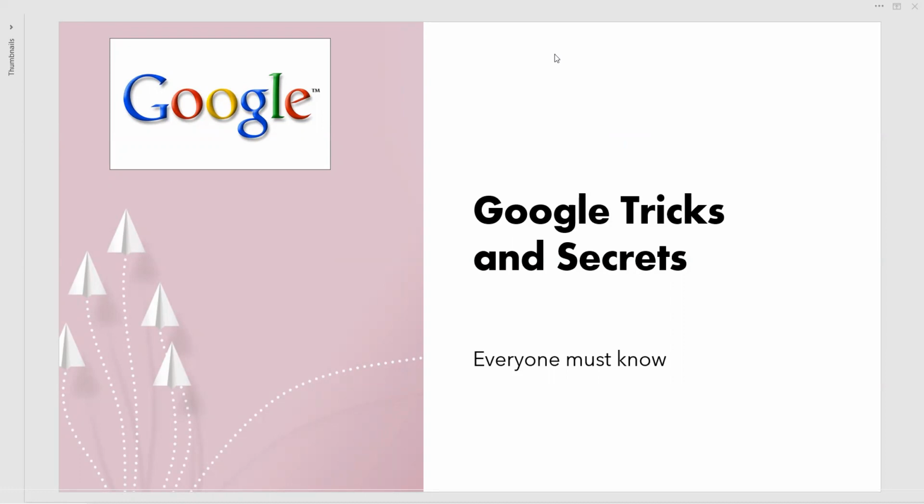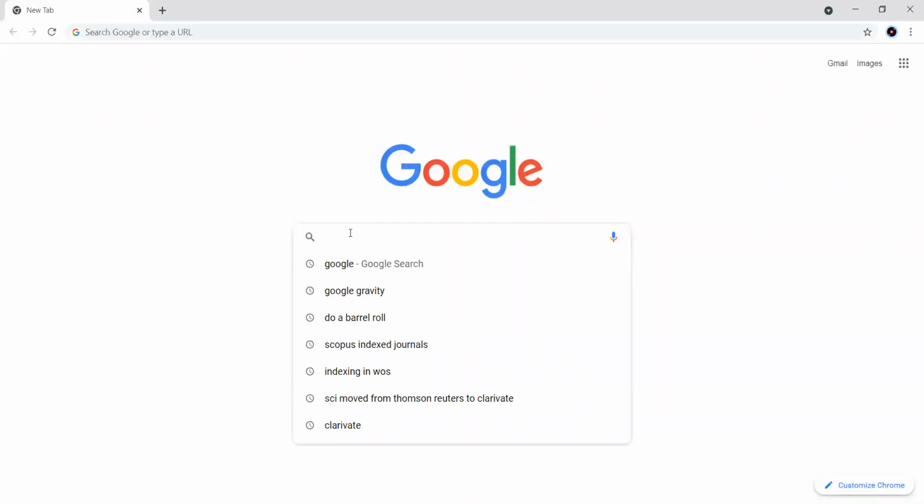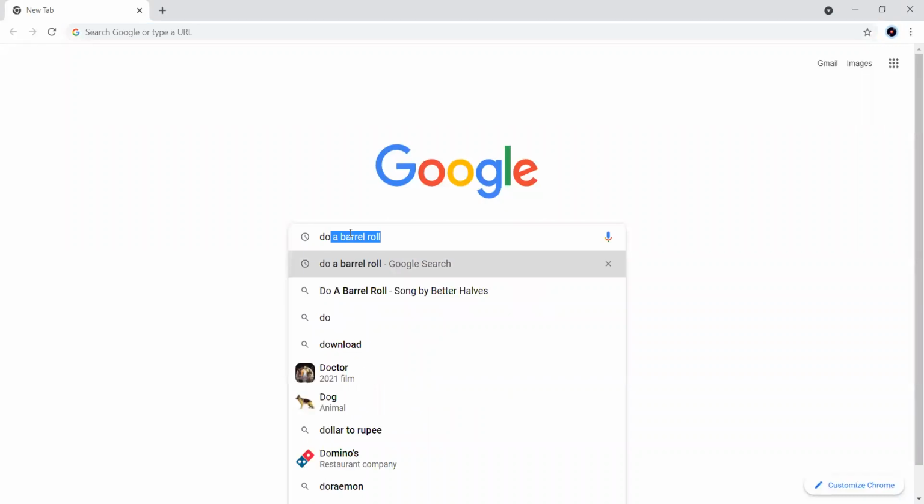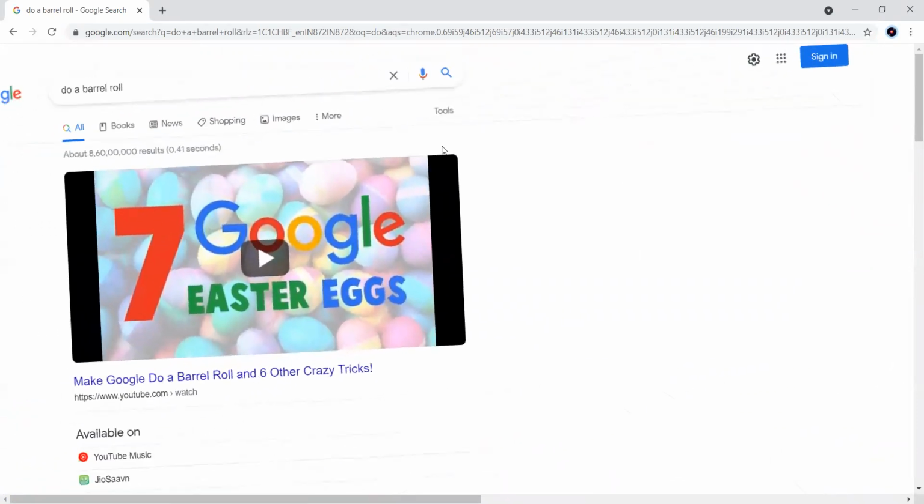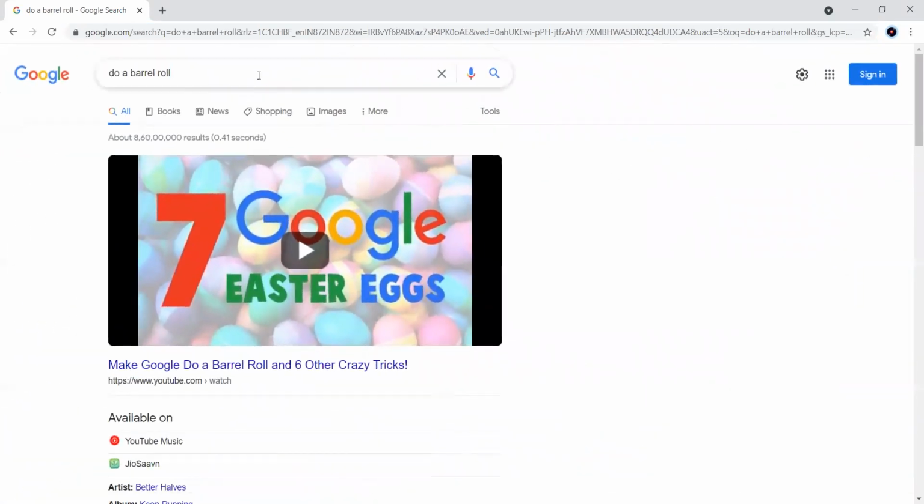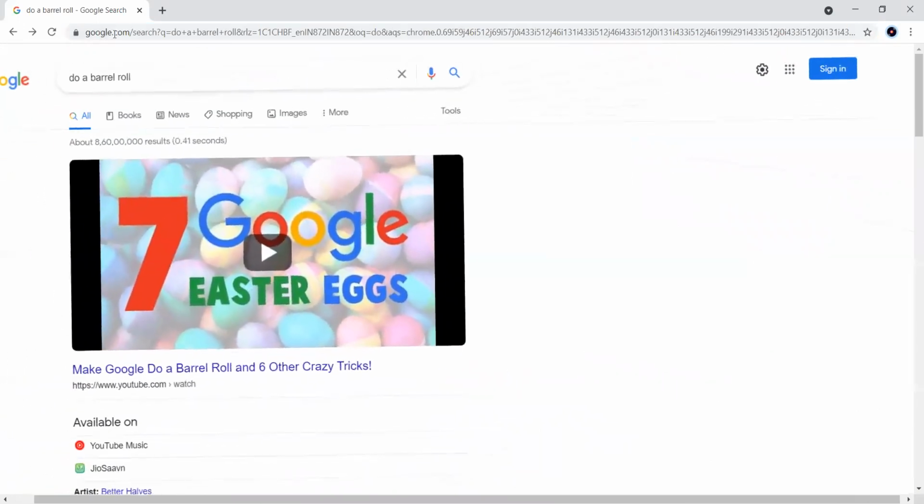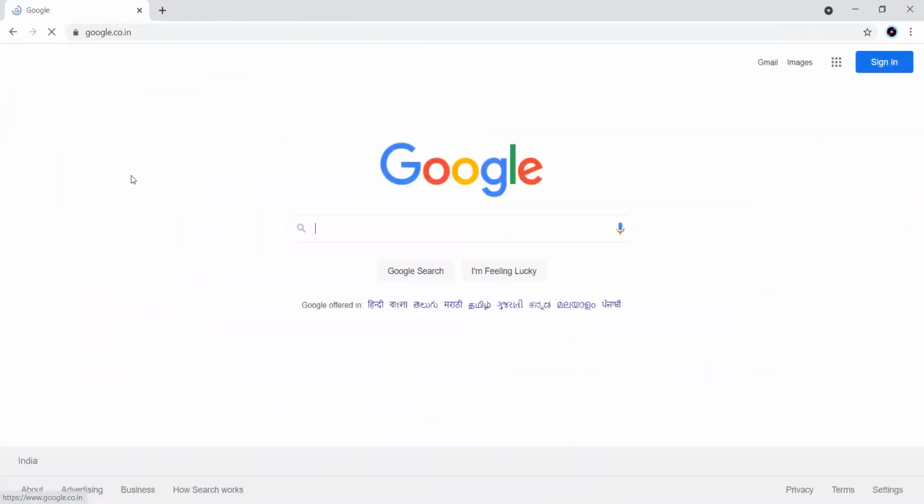secrets one by one. Very first one, let us have google.com here. Just type "do a barrel roll" and you see that it will take a loop. If you type like this and enter, it will take a swing, a roll. It will go for a barrel roll. Similarly, I will go back and once again check for one more trick.